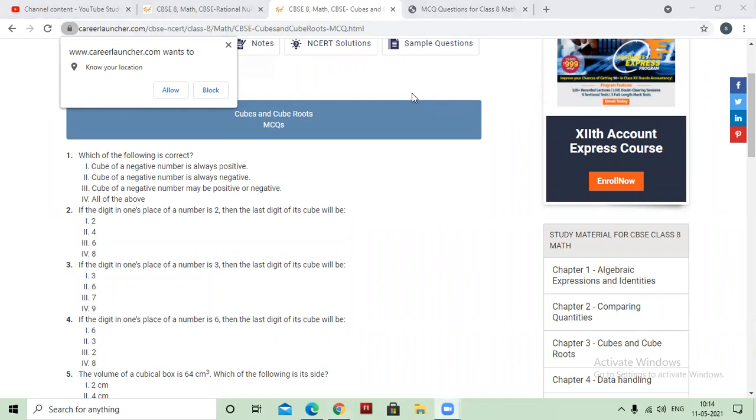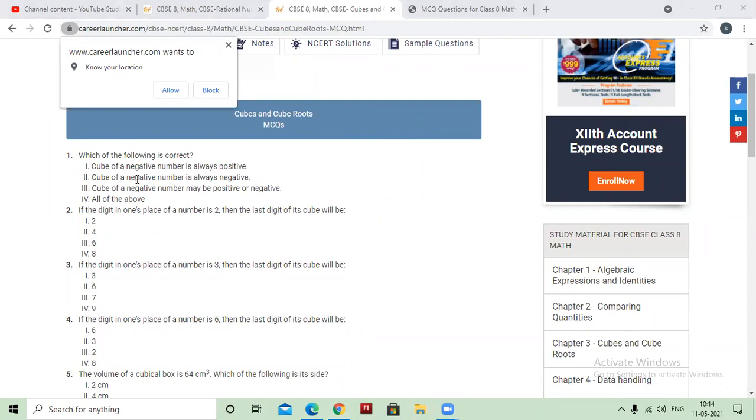Let's continue with the revision of MCQs of your chapter Cube and Cube Root. Yesterday we discussed MCQs of square and square root and rational number. Now let's continue with the MCQs of the chapter Cube and Cube Root.